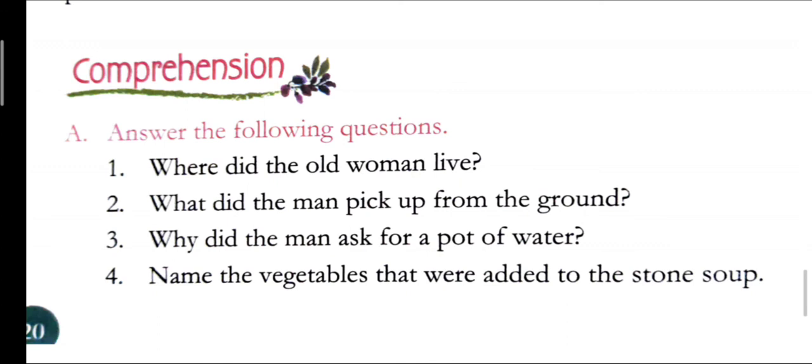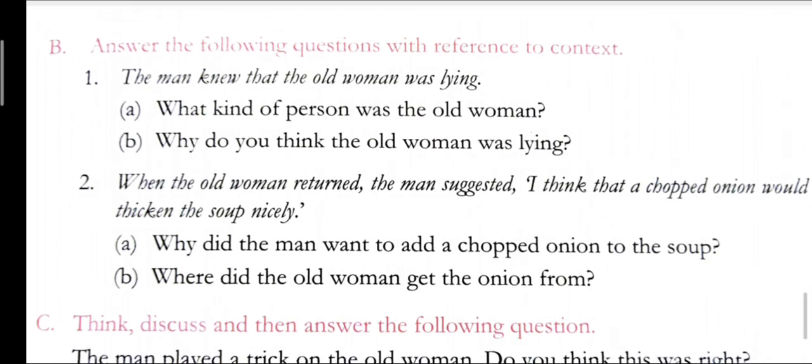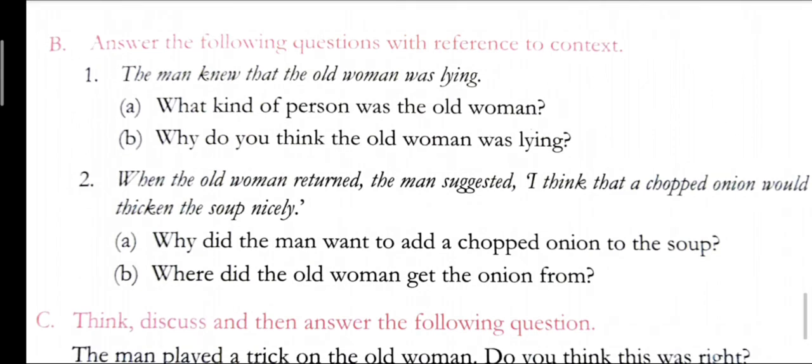Name the vegetables that were added to the soup. Onion, beans, right? Next one, answer the following question with reference to context. The man knew that the old woman was lying. What kind of person was the old woman? The old woman was very selfish. Why do you think the old woman was lying? The old woman was lying because she did not want to give food to the hungry man.